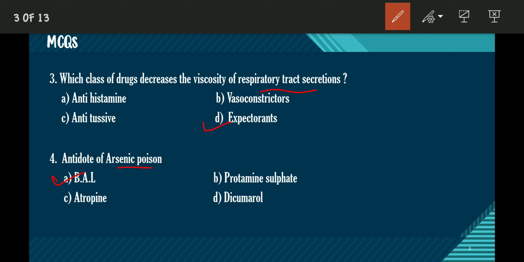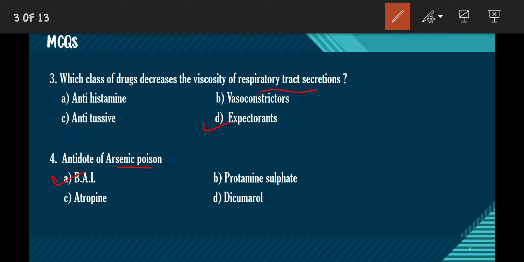Protamine sulfate is also an antidote and it is used to reduce the overdose of heparin. Atropine is an antimuscarinic and anticholinergic agent and it is also used to reduce pesticide poisoning. Okay,